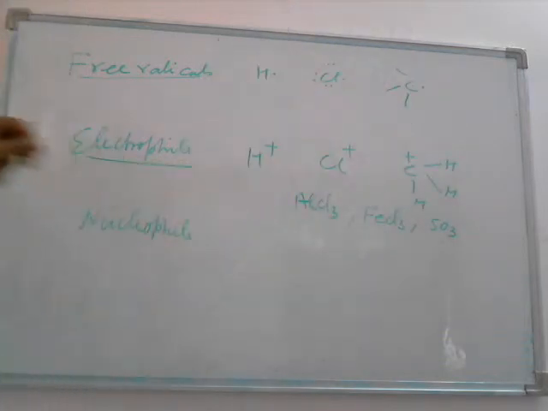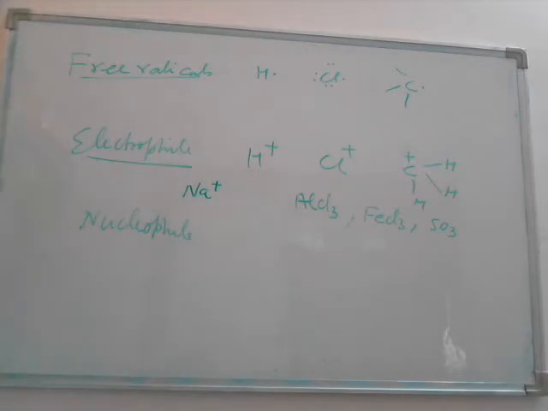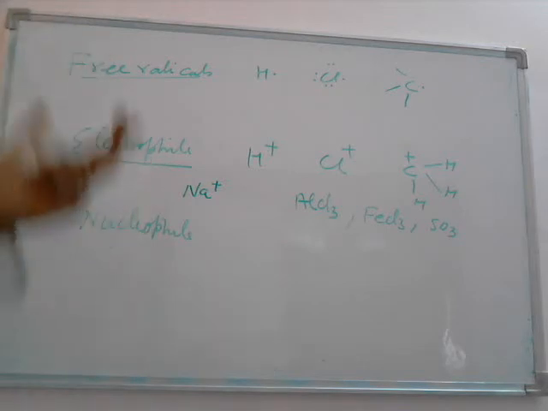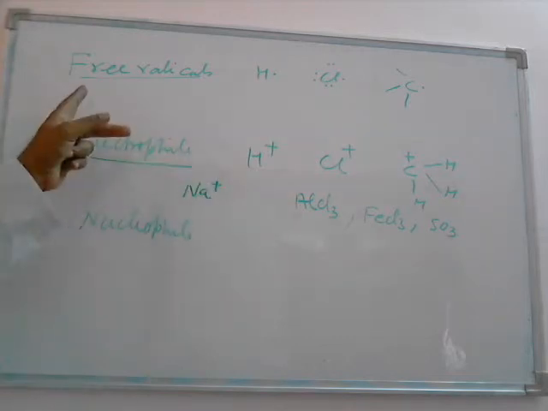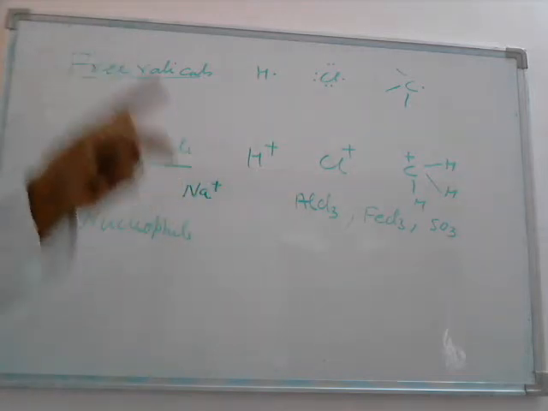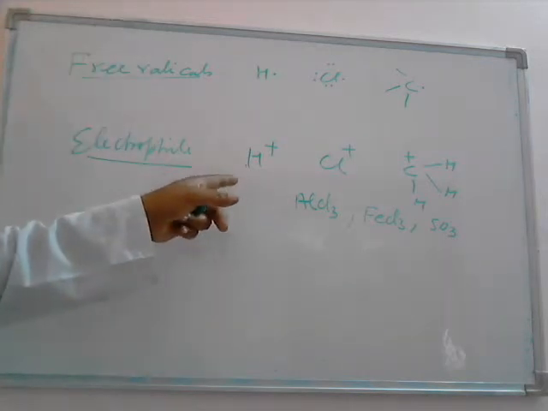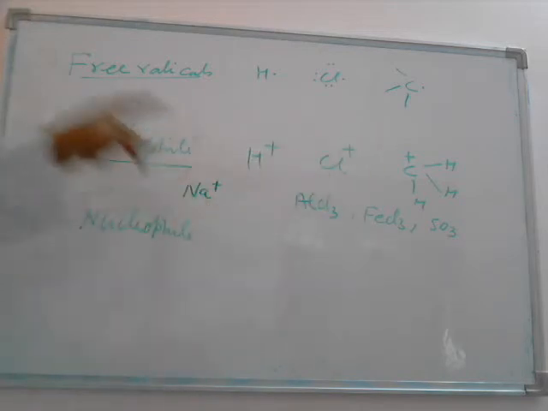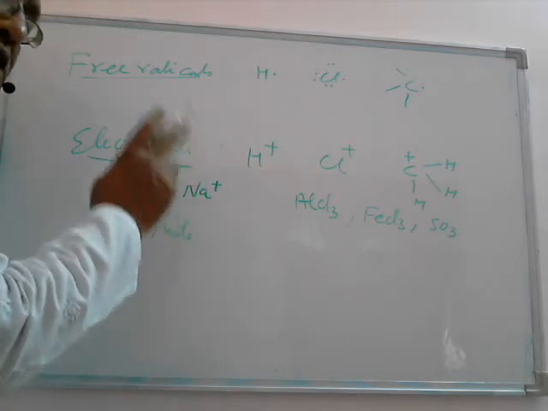Now you tell me, what about the sodium positive ion? Is it an electrophile? No, because its octet is complete. Sodium has atomic number 11, it is 2, 8, 1, it has lost 1 electron. Now the outermost shell, the second orbit, has 8 electrons. So its octet is complete, it is not in need of a pair of electrons, so it is not an electrophile. Anything positively charged cannot necessarily be an electrophile. The electrophile is that molecule or ion which is electron deficient. It is not electron deficient, so it cannot be called an electrophile. These are known as electrophiles. So you must know whether it is electron deficient or not. Everything positively charged cannot be an electrophile.